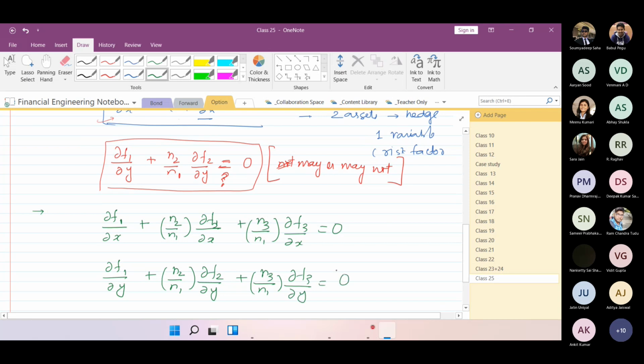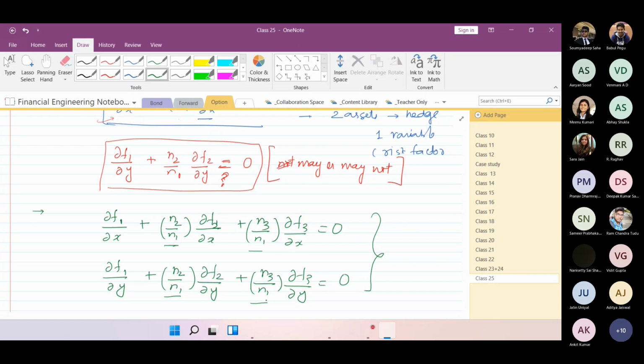Now we can say that okay, now we can get a value of this n2 by n1 or n3 by n1 which can satisfy these two, and we can have with respect to variable x and with respect to variable y, our portfolio has been hedged, the risk has been mitigated. Do you agree? Because we can get the values of different n1, n2 and n3 which can satisfy these two equations.